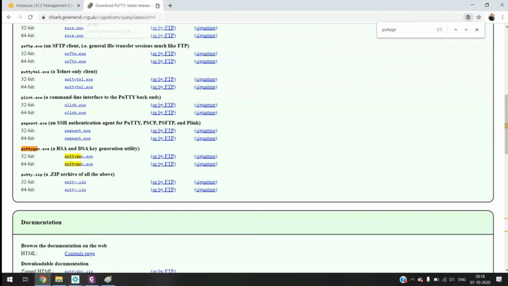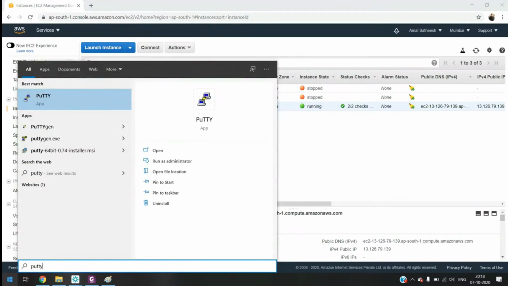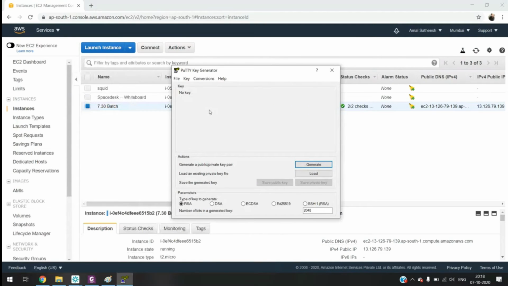Okay, so our first step is to convert the key. Open the PuTTYgen application. It is asking you two options, generate and load. So which option do I need to choose? Load. Generate is for generating a new key. Load means load an existing private key file. Don't click on generate. You have to select the load option.